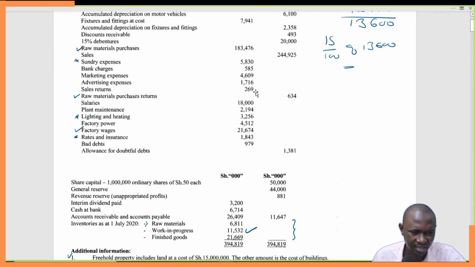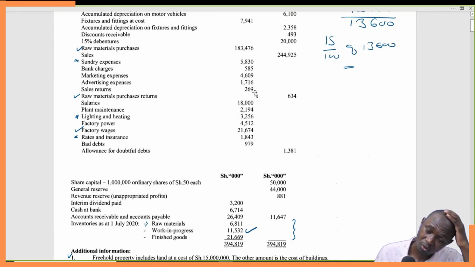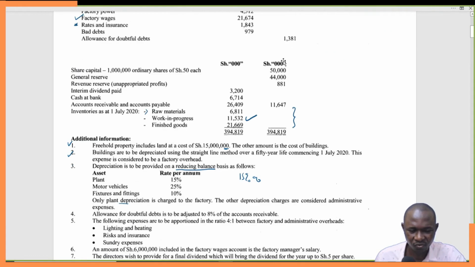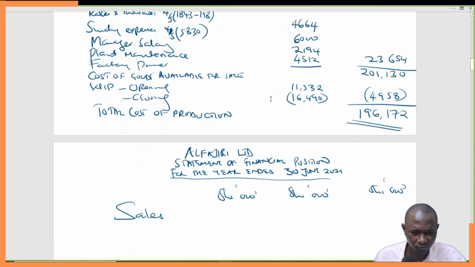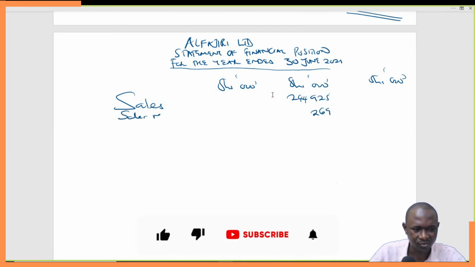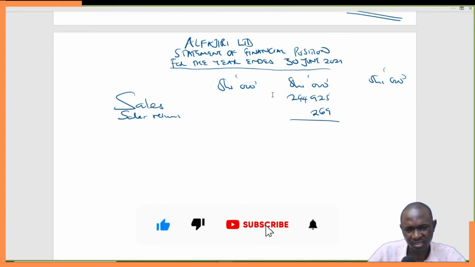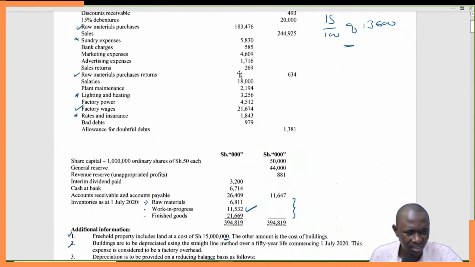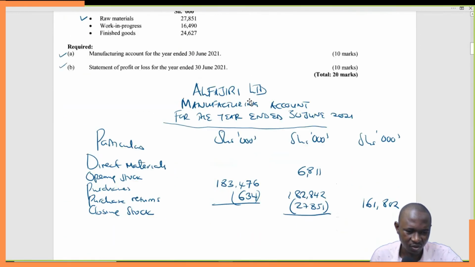Yeah, sales returns is here. So since we have sales returns, there's some working on the sales. So we'll have it in the inner column. So 244,925 minus 269, which is sales returns. So this is our working that we have. I hope I've gotten the figures right. 244,925 and 269. Let me just confirm. 269 and 244,925. We are right.